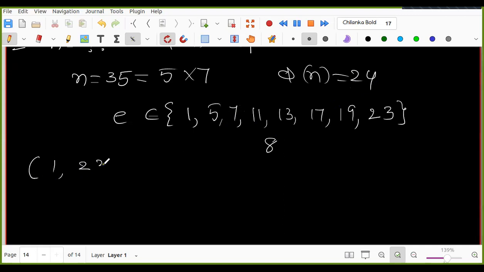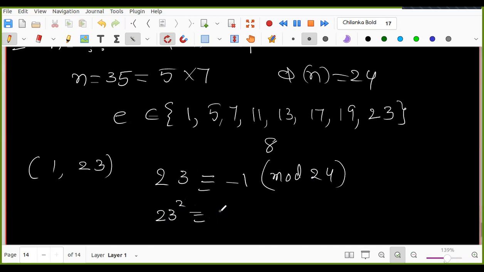1 comma 23 are inverse to each other. Of course, additive inverse, right? That is what I want to say, that 23 is congruent to -1 modulo 24. So if I square them, 23 square is congruent to 1 square modulo 24.